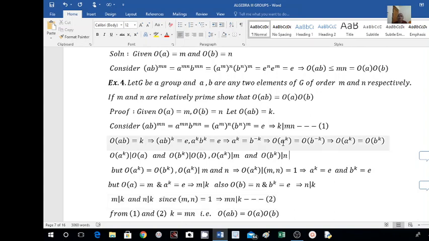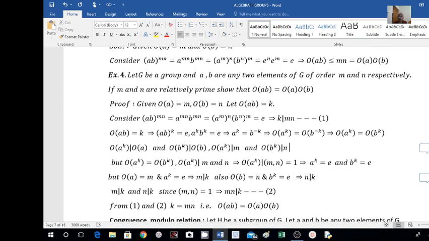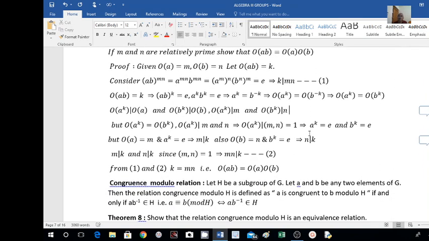What is 1? 1 is K divides MN. 2 is MN divides K. This is possible only when K is equal to M into N. So K is nothing but order of AB equals MN, where M is order of A and N is order of B. Okay. Thank you. I will stop here.